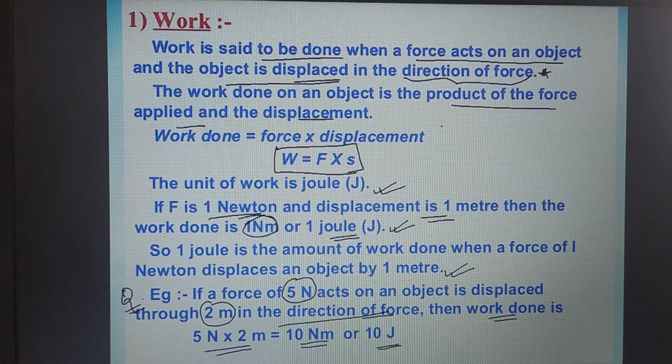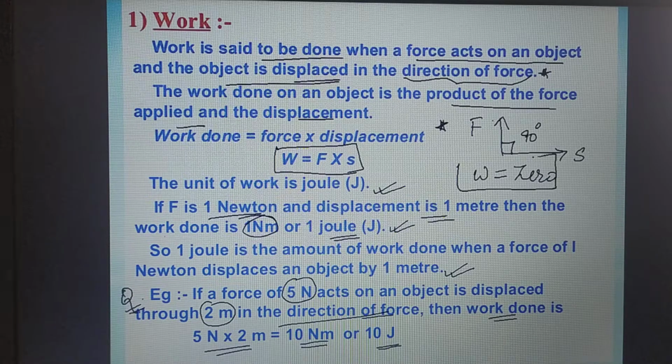But there is a special case here. Suppose you are applying the force in this direction and displacement is happening in this direction, and the angle between force and displacement is 90 degree. In that case, work done is said to be 0. Whenever the direction of force and the displacement are perpendicular to each other or they are acting at 90 degree, the work done is said to be 0.